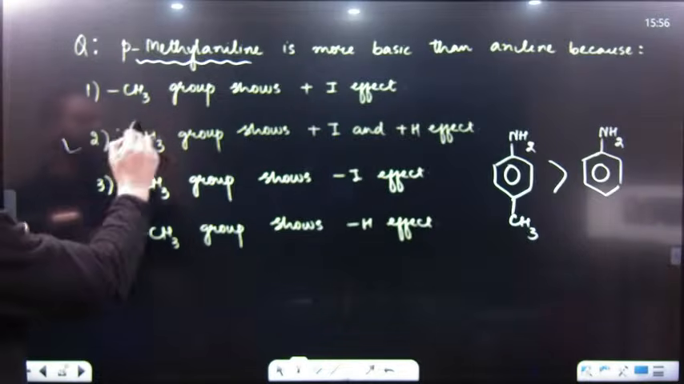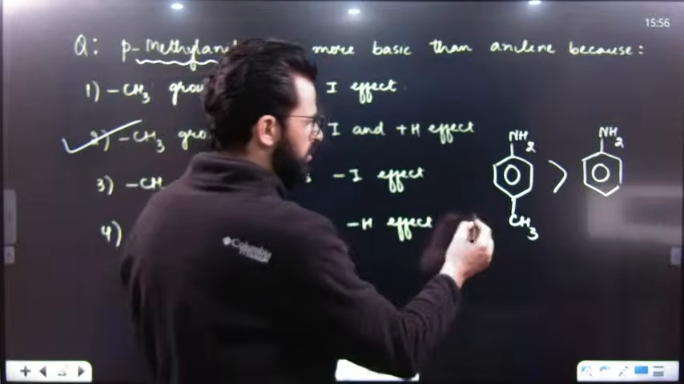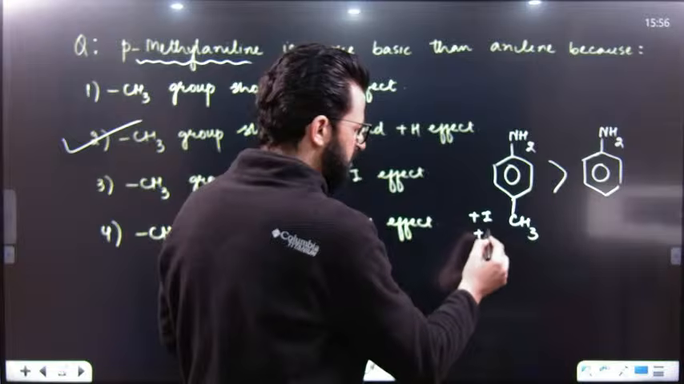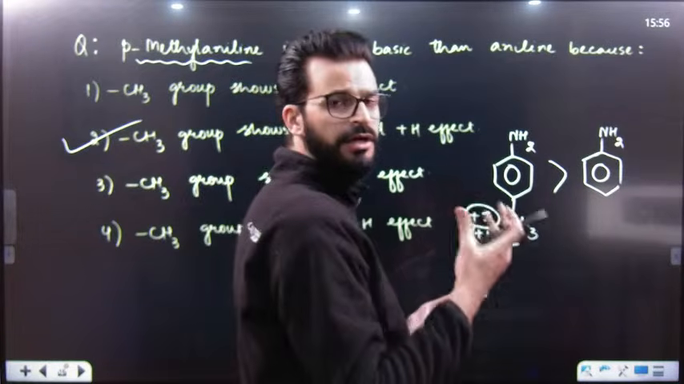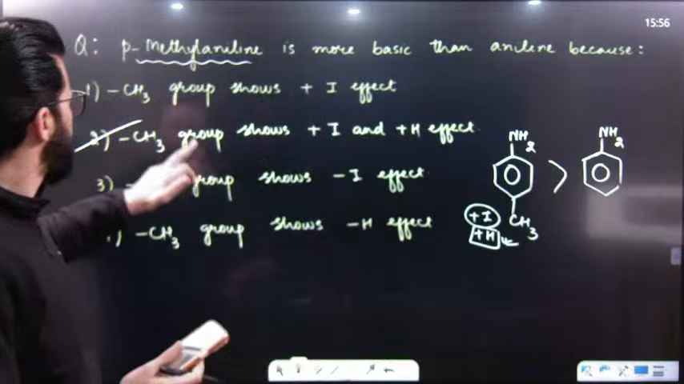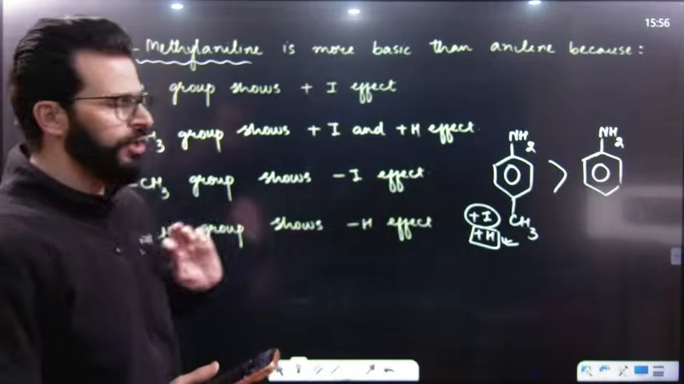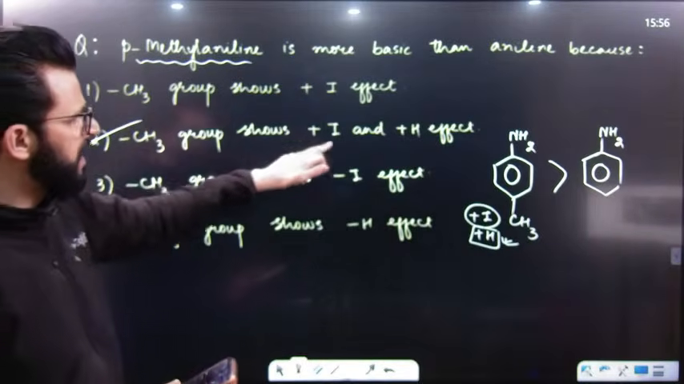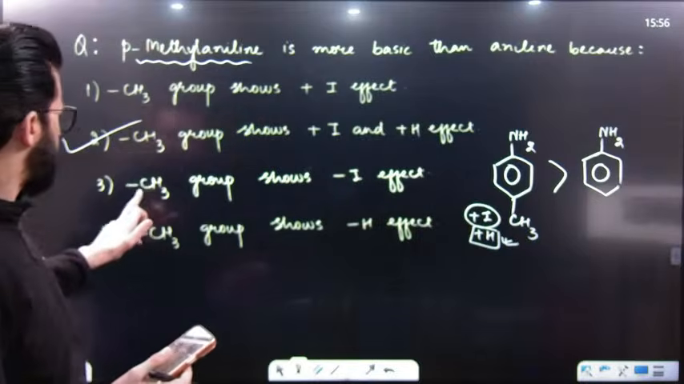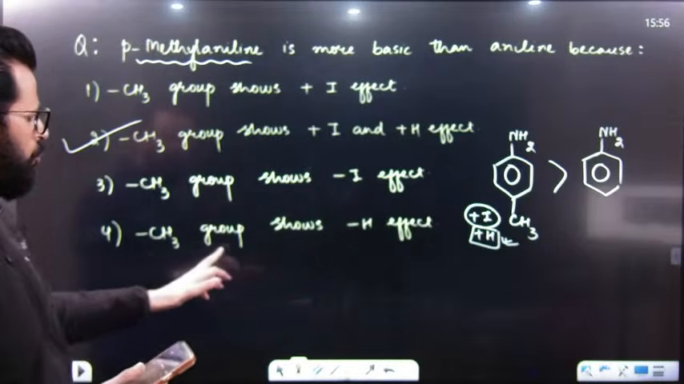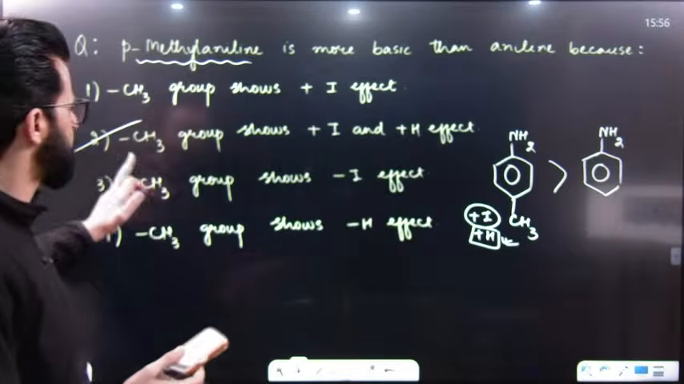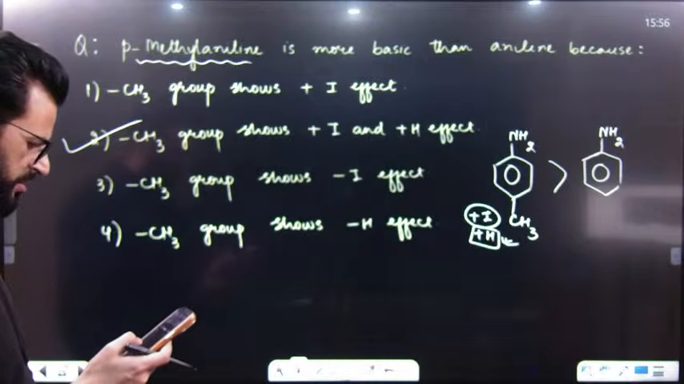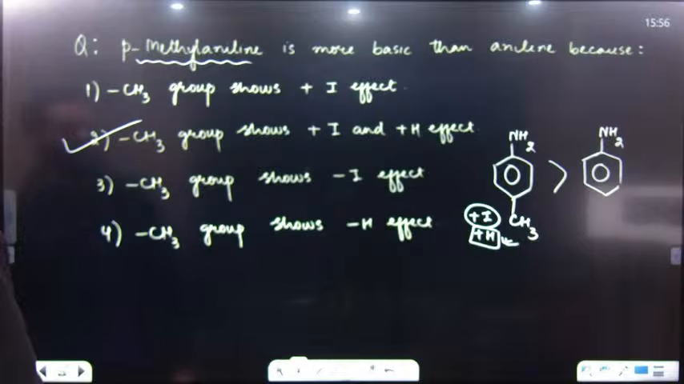Exactly. Second is the right answer, because this CH3 shows plus I, it shows plus H. Plus H will be more dominant and plus I will be weaker, but it shows. So first option is that it shows plus I effect only. No. Second option is it shows plus I as well as plus H. Good. Then it shows minus I. No, it shows minus H. Yes, it can simply show plus I as well as plus H. So this is the right answer. That is great.